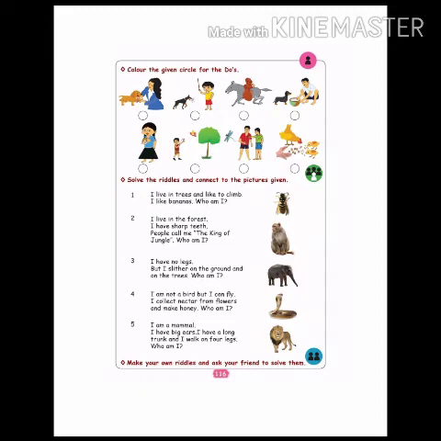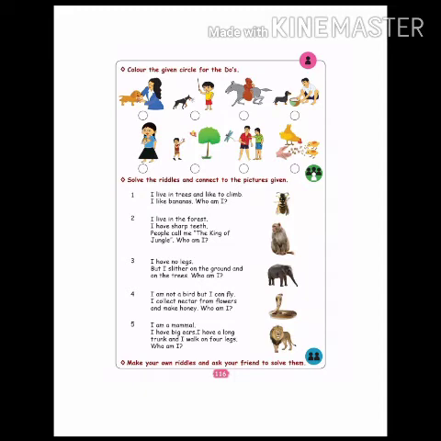Now come to the fifth one. I am a mammal. I have big ears. I have a long trunk and I walk on 4 legs. Who am I? I am a mammal means what? It will give birth to the young ones and it will feed them. It is called a mammal and it has big ears and it has a long trunk in the front and it has 4 big legs.